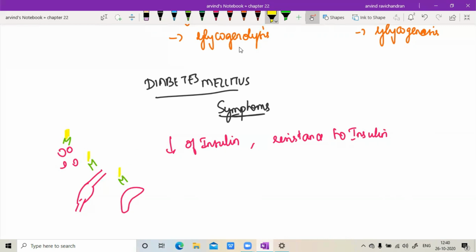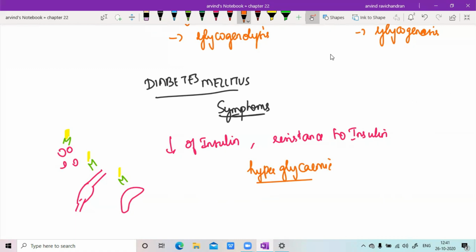What happens in obesity is, these receptors are going to be covered by these fats. Obesity is basically there's going to be excess amount of fat there. It is going to mask or cover all these receptors. So that is why we say resistance to insulin. Okay. So either there can be deficiency or there is going to be resistance to insulin. So what is going to happen as a consequence of deficiency of insulin? There is going to be increased blood glucose level, and I call it as hyperglycemic state.